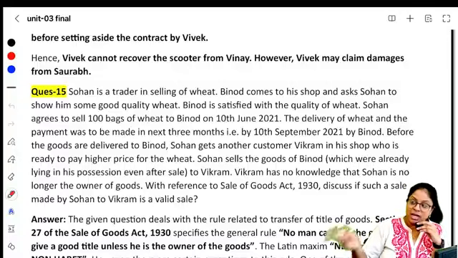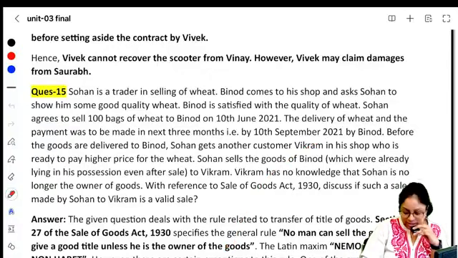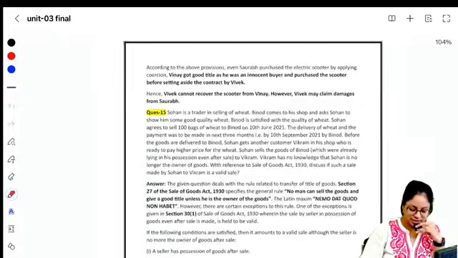But still, just because the seller has the possession, he is giving it to somebody else. Does that somebody else get a good title? Yes.